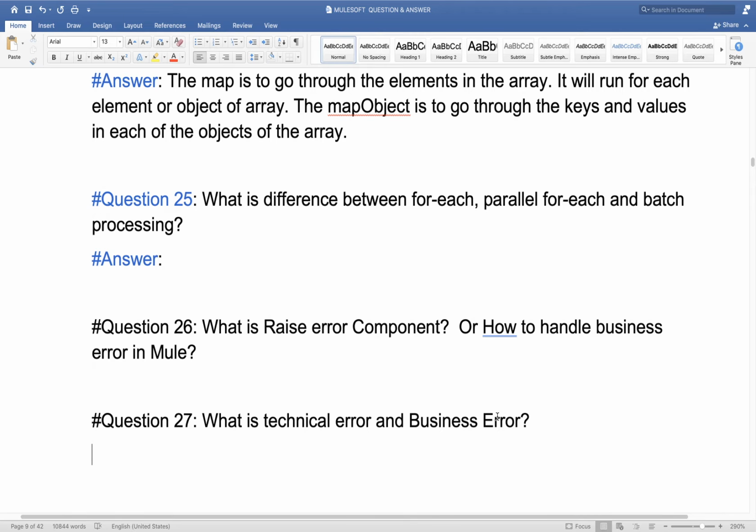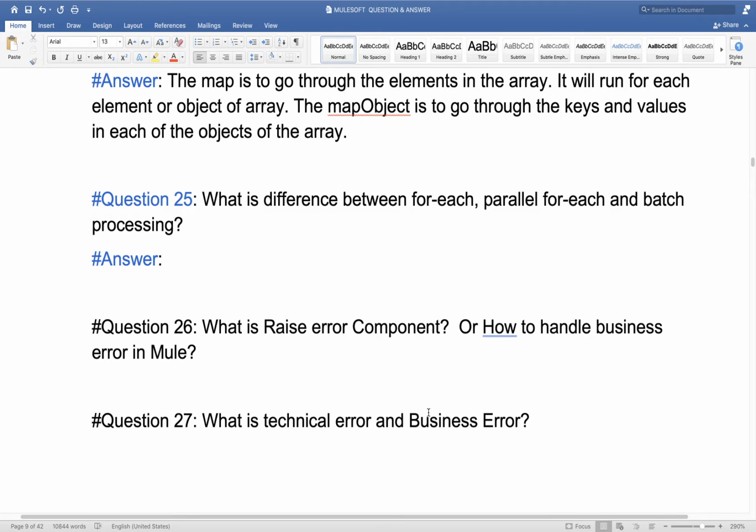Otherwise you will raise an error. You will check the condition: if age is less than 22 years, then you want to send some error message. So if the error comes due to MuleSoft code, connectivity, or some other reason, that is a technical error. And if due to business logic you want to raise some error, then that error is known as a business error.